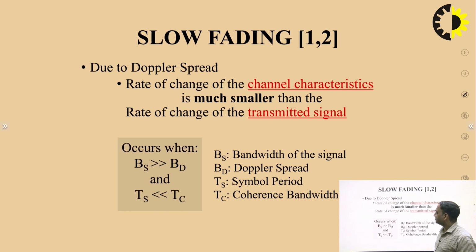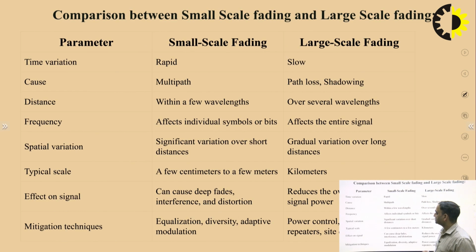Slow fading is again due to the Doppler spread, but the condition is when the bandwidth of the signal is very much greater than the Doppler spread and the symbol period is less than the coherence time. Sorry, this must be coherence time. So these are the different conditions, and these are the comparison of small scale fading and large scale fading.